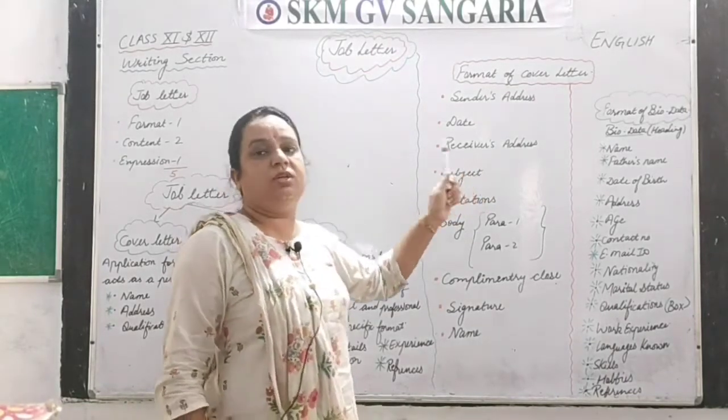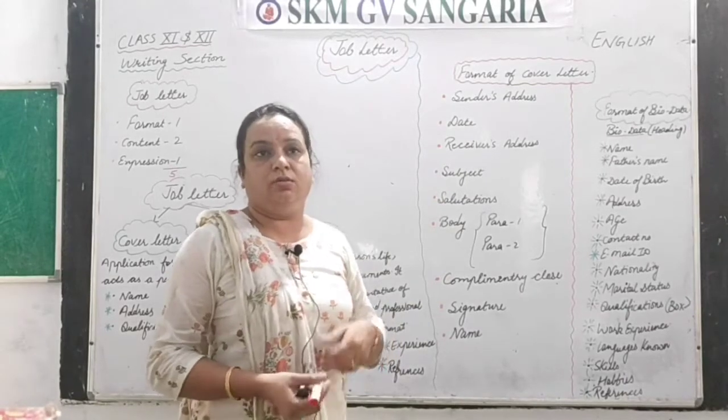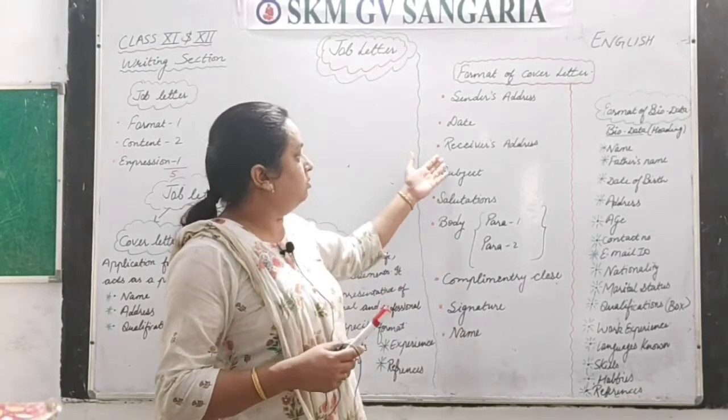Here you have to give the designation of the person, the authority, to whom you are writing this letter.